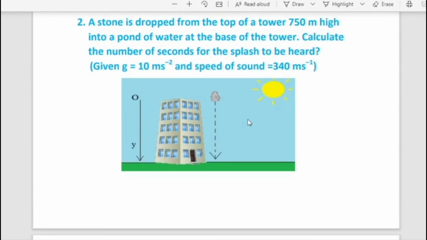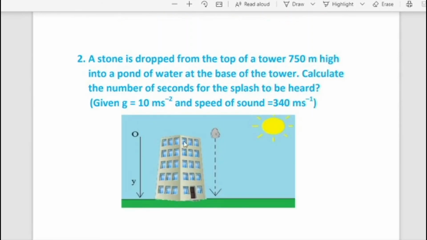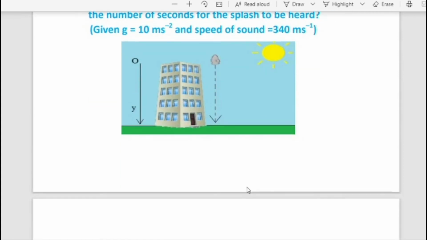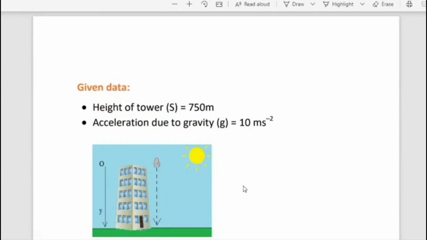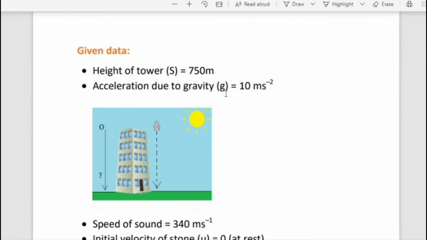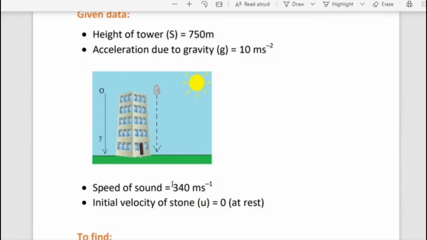You see, height of the tower is 750 meter. So height of tower S equal to 750 meter. Then acceleration due to gravity g equal to 10 m/s² at this place. Then speed of sound is 340 m/s.